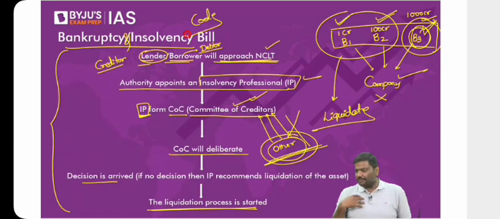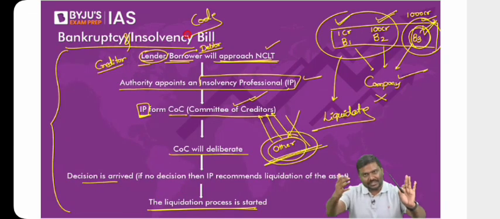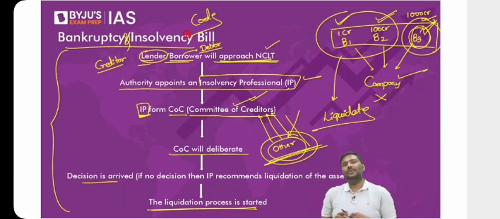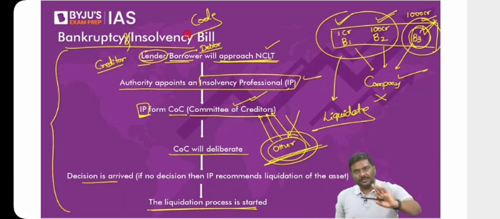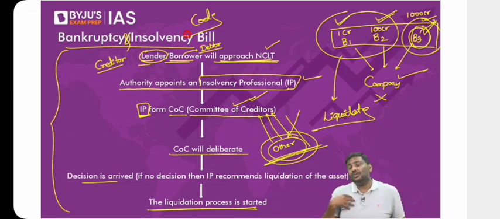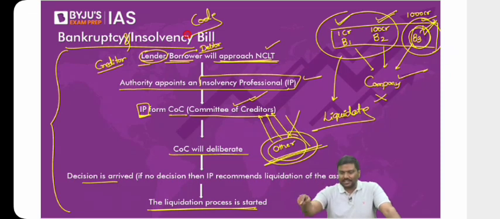Imagine I've taken a loan from you. Just think of this. I'll ask a question by the way. I'm operating a company. The company has incurred a loss. I've not repaid the loan back to you. Now you'll go to NCLT. An insolvency professional is appointed. Now how many of you think I should be allowed to make decisions for the company? Let me know. I'm the owner of the company, and my company has incurred losses. I've not repaid the loans to you. You have gone to NCLT, and now NCLT has taken up the case.